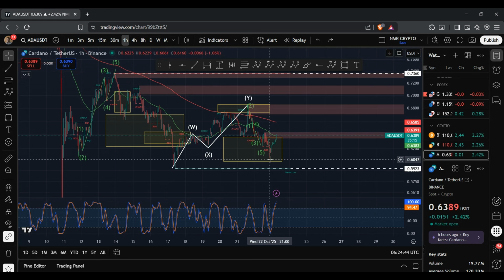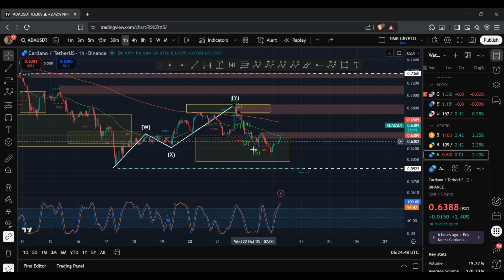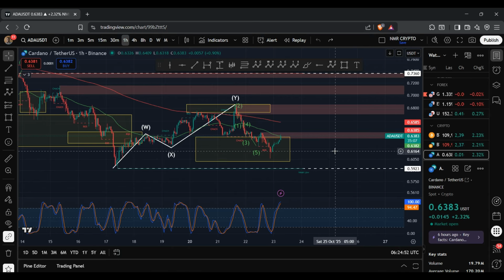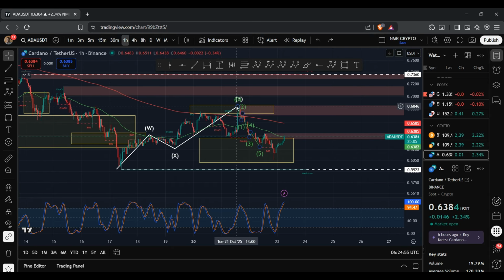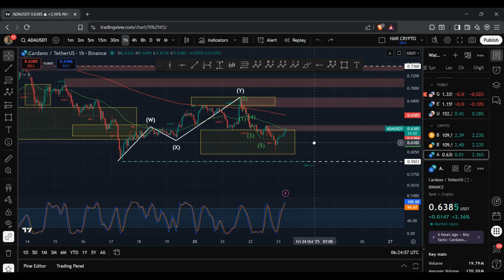So ADA has been on a downtrend over the past couple of days, and you can see that we are currently trading within this region that I set out in my previous update, where I mentioned I was looking for a correction. And it's possible that what we are forming right now is a 5-wave move to the downside. And if we do have a 5-wave structure that's playing out, then that could be bearish.